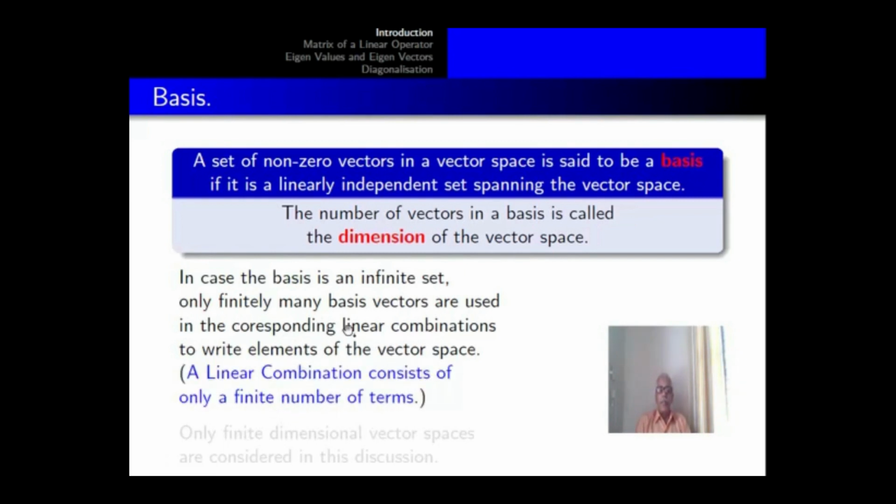So, to write any vector in the vector space, even if the basis consists of infinitely many elements, to write one vector at a time we use only finitely many of the basis vectors, and this comes from the idea of linear combination, because a linear combination consists only of a finite number of terms. In our discussion, we restrict to finite dimensional vector spaces only.